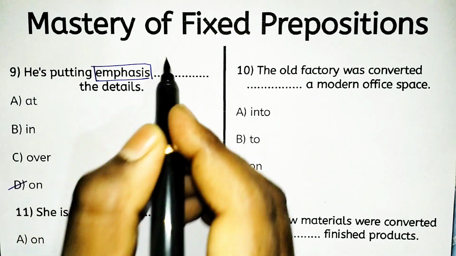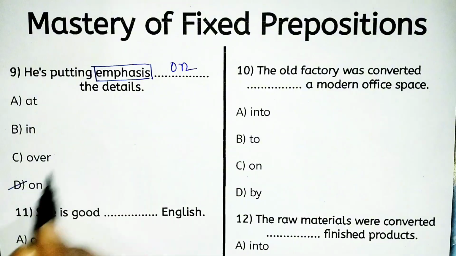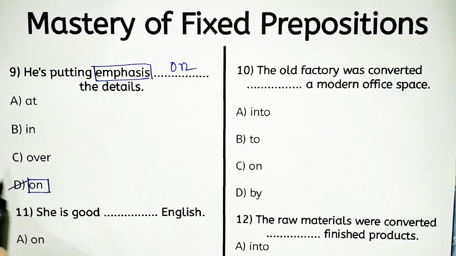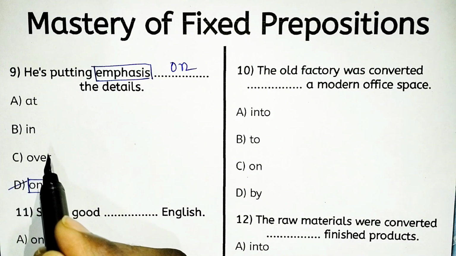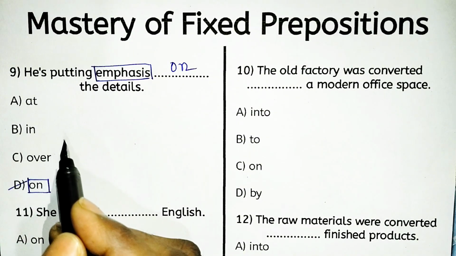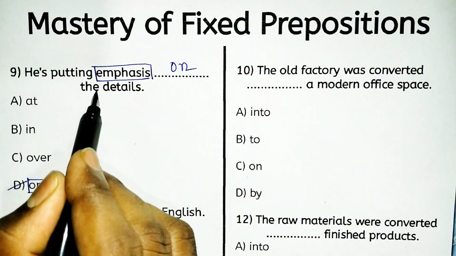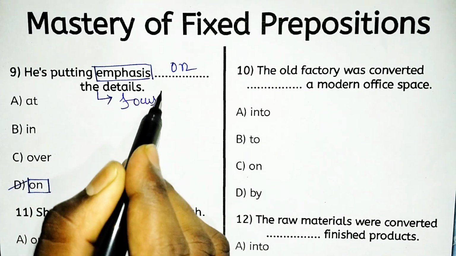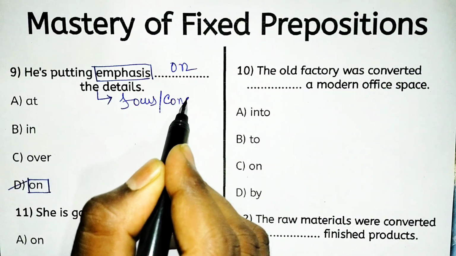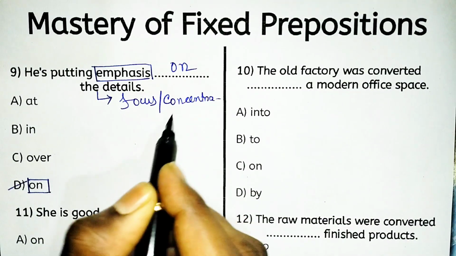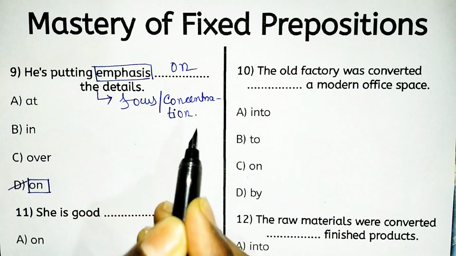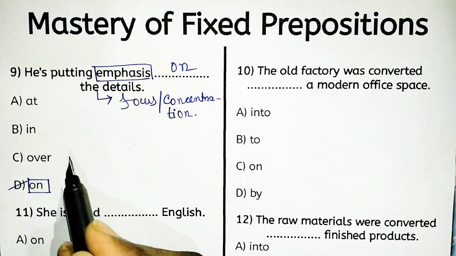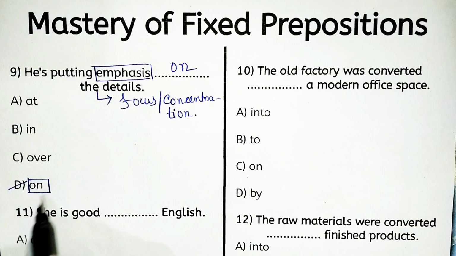Emphasis on means one kind of focus or concentration. So that's why he is putting emphasis on the details.